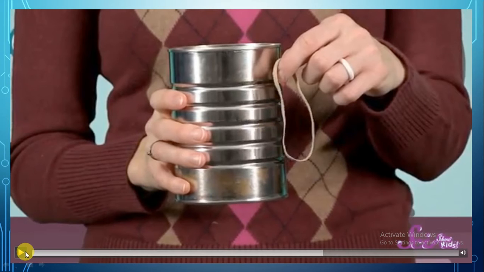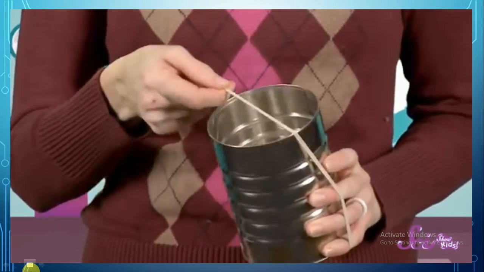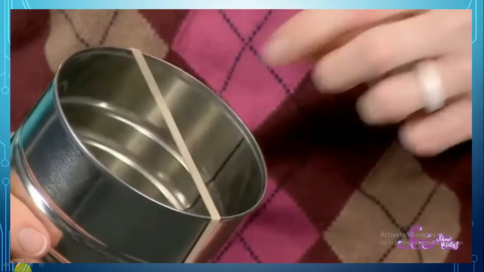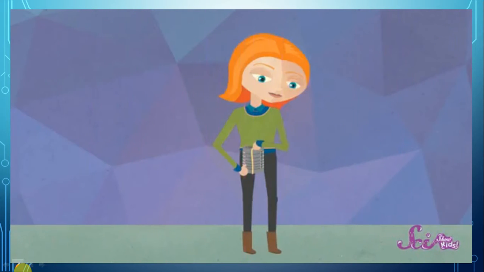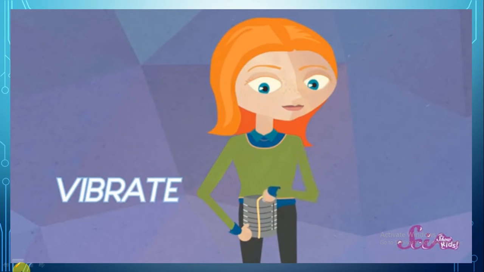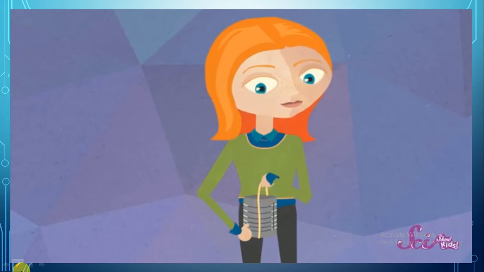Okay, let's continue. Round the can from its top to its bottom. Stretch the rubber band over the top of the coffee can, and ta-da! We have an instrument. one that's kind of like a guitar. Let's pluck the rubber band gently. Does it make a sound? It sure does. And if we look very, very closely, we can see that the rubber band is moving back and forth. When we pull on the rubber band and let it go, we're causing it to vibrate. These vibrations travel into the air, making the air particles move through the air to our ears in a sound wave.